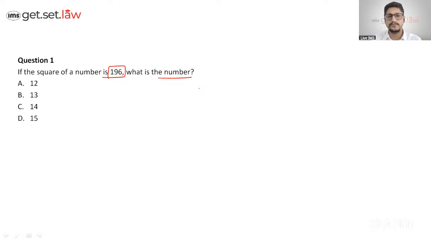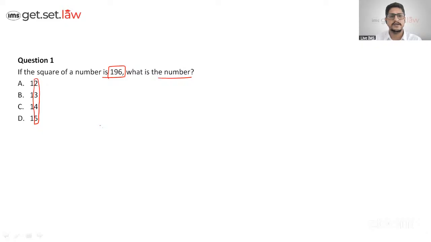This is what they are saying: one number multiplied by another number makes 196. If you don't know the squares, though you should, you can just look at the units place.